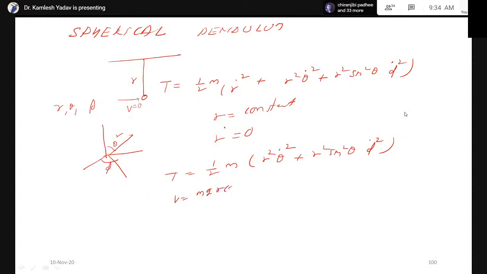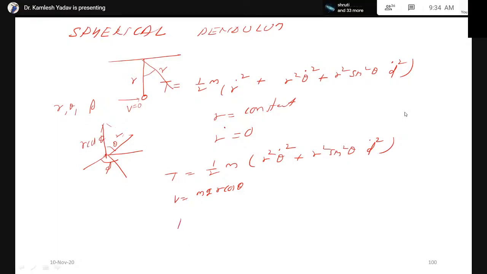Z is r cos theta. Suppose this is r oscillating, and this is theta at this point, then this z will be equal to r cos theta.